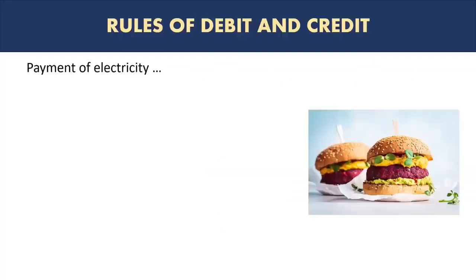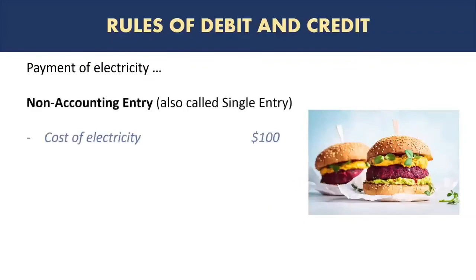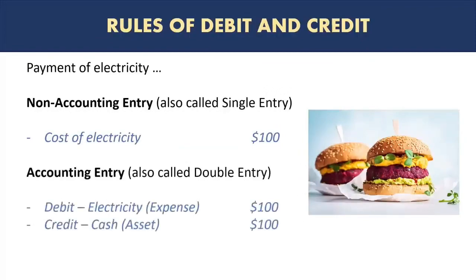Now let's look at the second example, which was payment of the electricity bill. Again, a non-accountant will record a single line showing cost of electricity, $100. But an accountant will record it as debit electricity, which is an expense, $100, and credit cash, because cash is paid out, so there is a decrease in cash, so credit $100 as well.